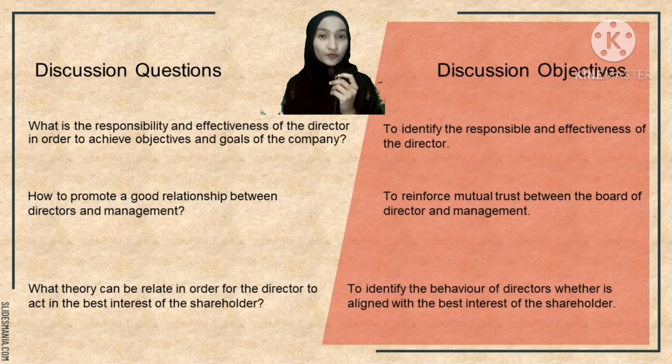Now we move to the discussion questions and discussion objectives. The first discussion question is to highlight what the responsibility and effectiveness of the director are in order to achieve the objectives and goals of the company. Second, how to promote a good relationship between the management and the board of directors. And last, what theory can be related in order for the director to act in the best interest of the shareholder.